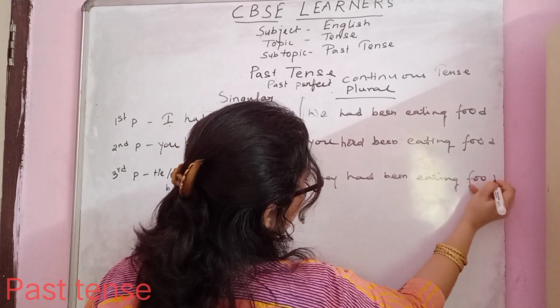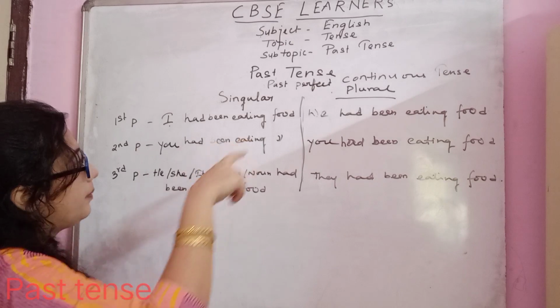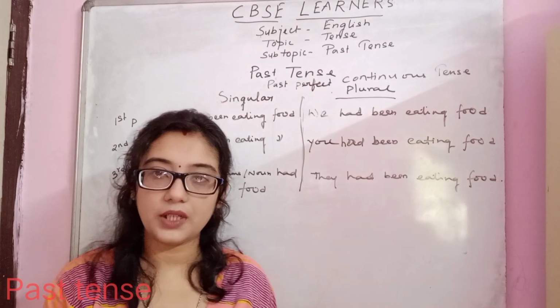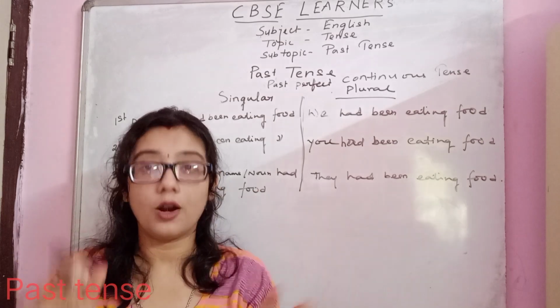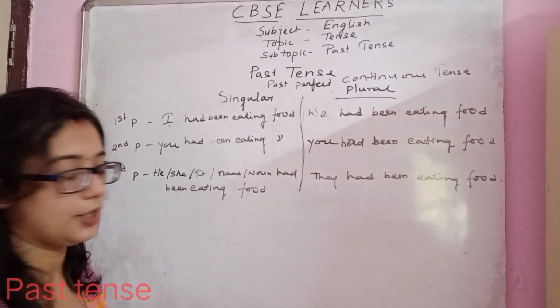Okay. So from these examples, you can easily form the structure or the formula for the past perfect continuous tense.